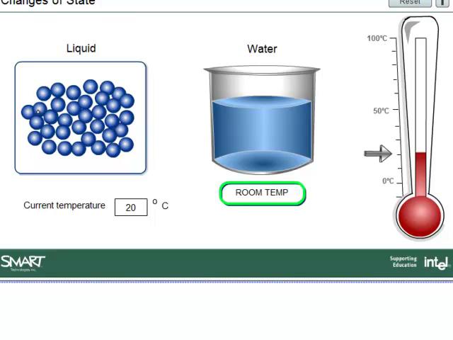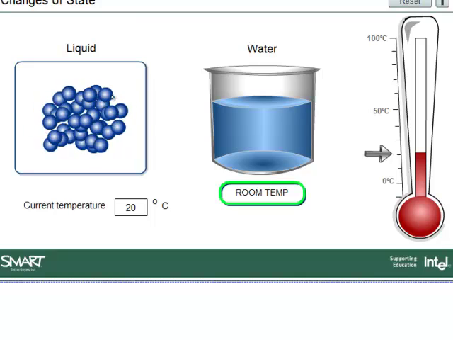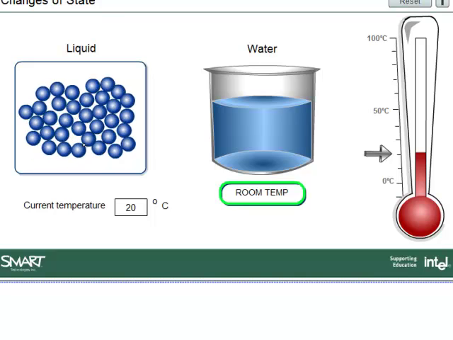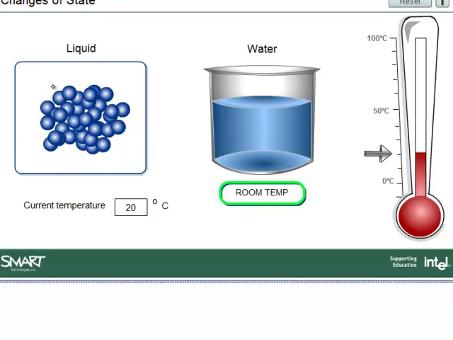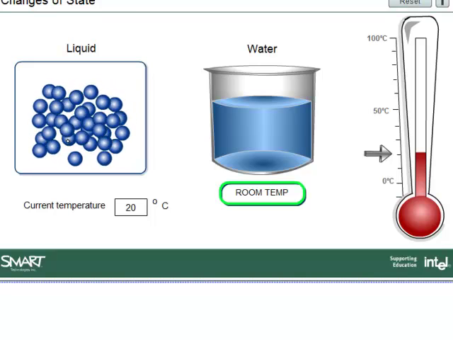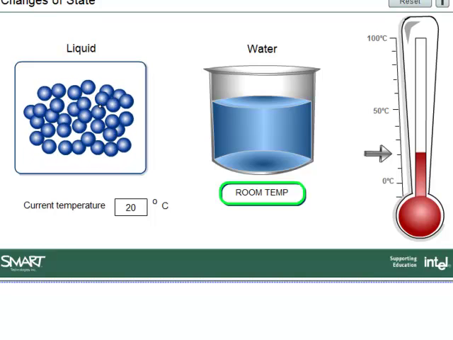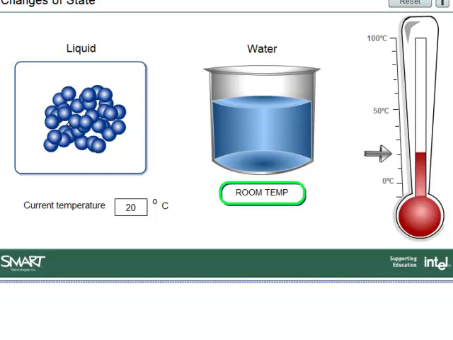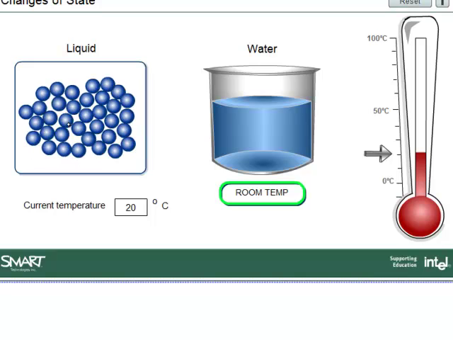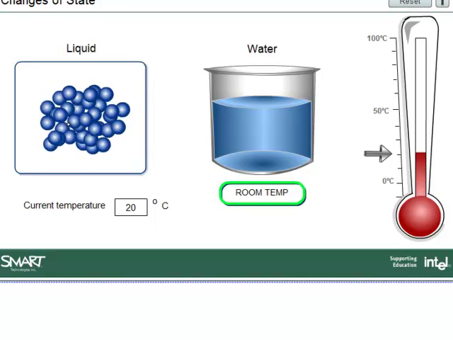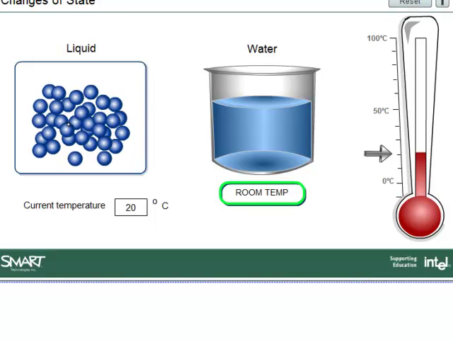Look how much more disorder there is. Look how many more ways there are for those molecules to rearrange themselves. So liquids have a greater delta S, a greater disorder than solids.